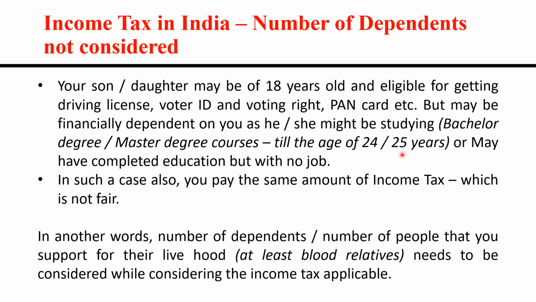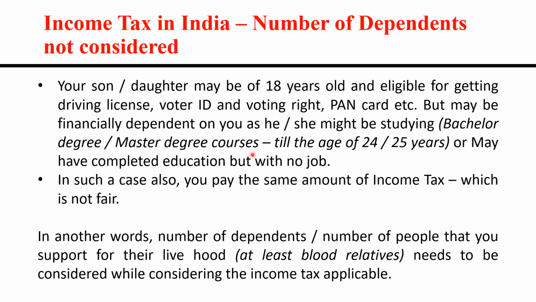Or there can be a situation in which your son or daughter has completed his or her education, but doesn't have a job. So in that case also, there is a person in your family who is grown enough, an independent person in that way, but financially dependent on you, because the education is still going on, or they may not have a job.